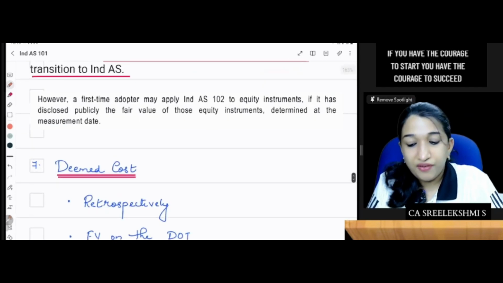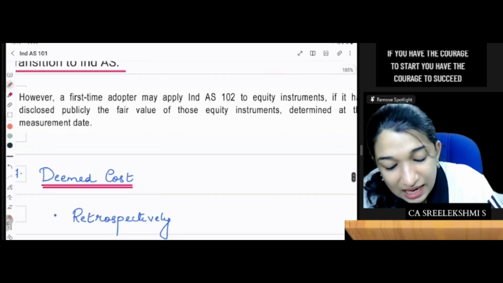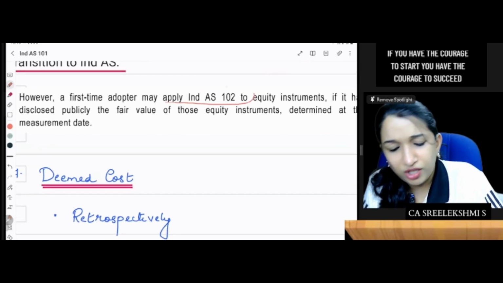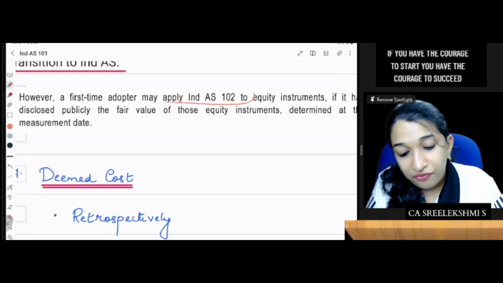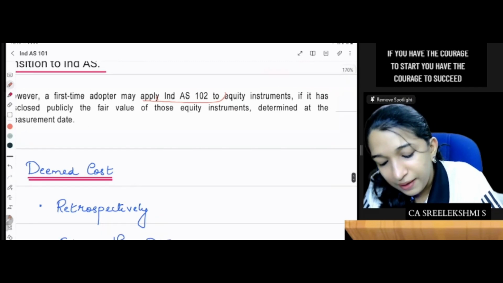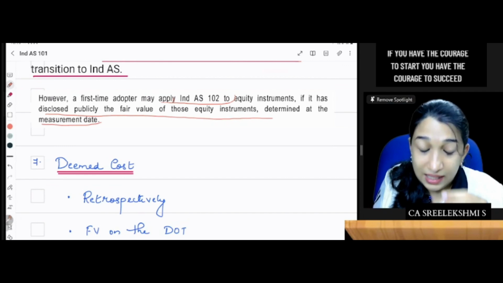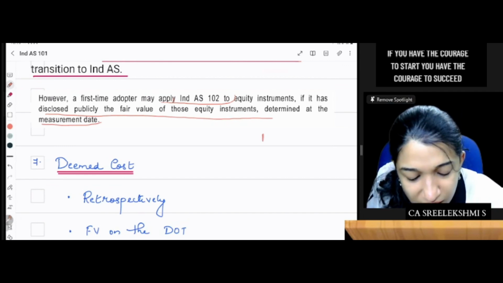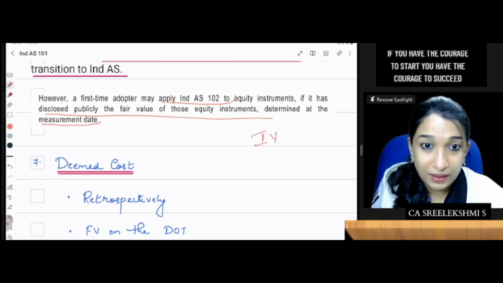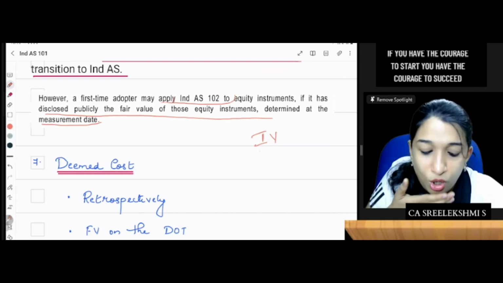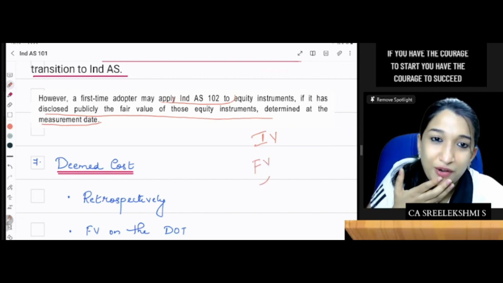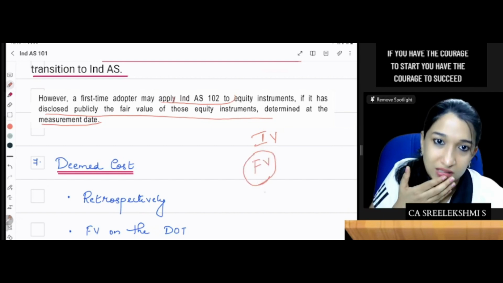However, a first-time adopter may apply Ind AS 102 to these vested options if it has disclosed publicly the fair value of those equity instruments determined at the measurement date. That is, you have measured the expense at intrinsic value, but you have already disclosed the fair value.